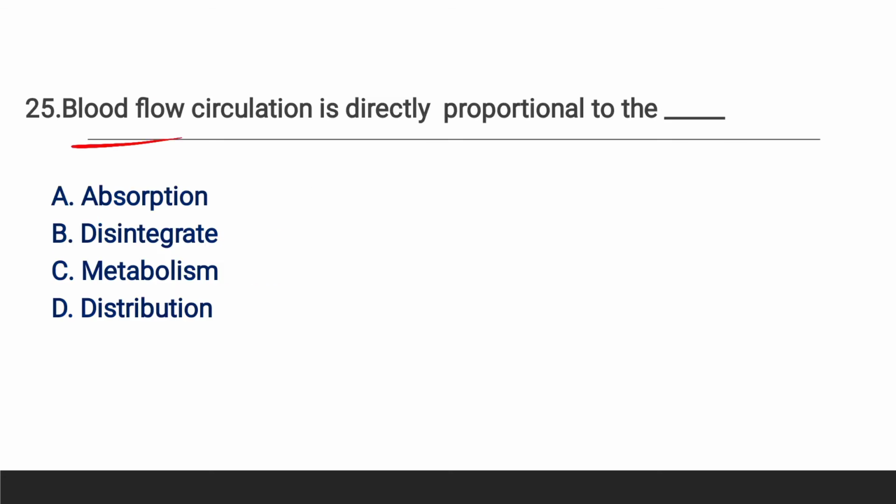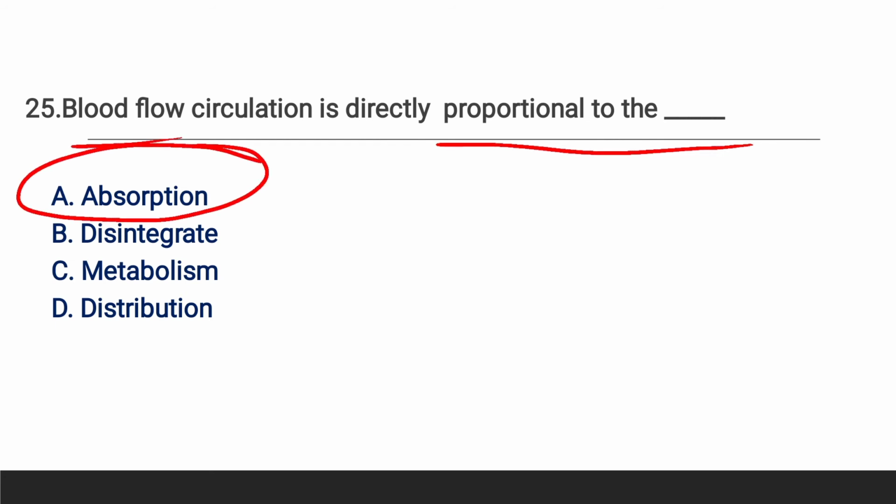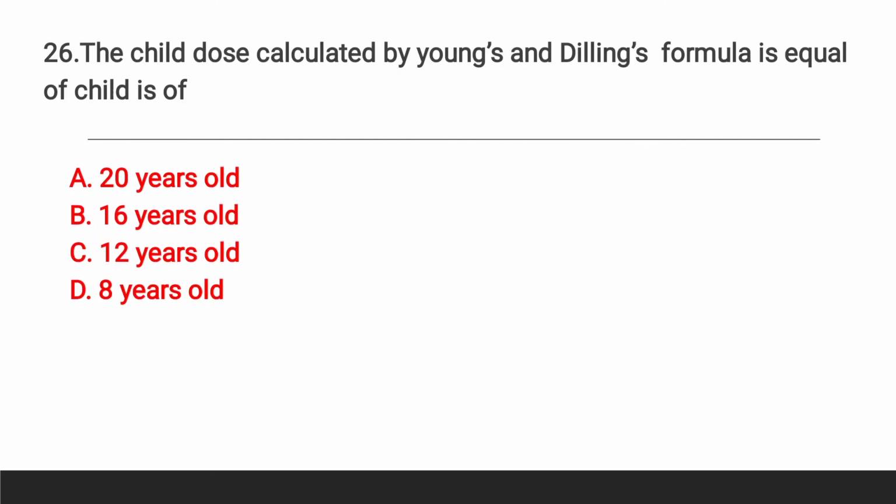Question number 25, blood flow circulation is directly proportional to, here the right answer is absorption. The more the absorption of drug, the more the blood flow circulation. Next, here one problem comes.